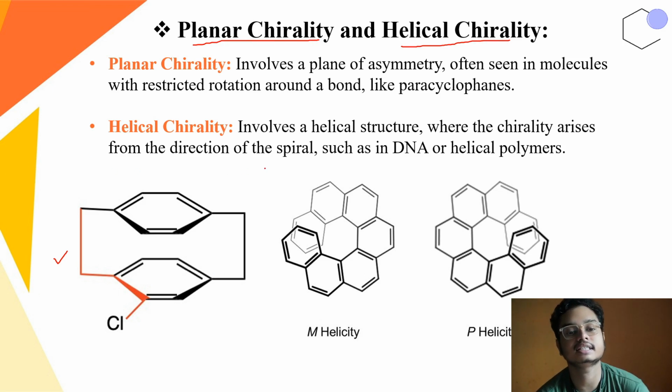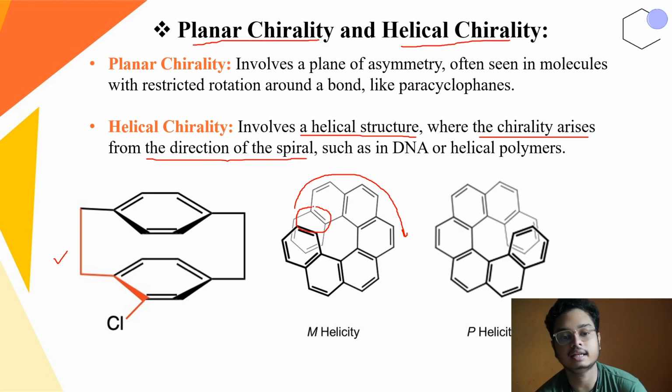And helical chirality involves a helical structure where the chirality arises from the direction of the spiral, such as DNA or helical polymers. So here in this particular group, you can find that the initial phenyl rings are out of the plane, and as the helicity increases in that group, this group becomes above the plane, and this is because of eliminating the steric hindrance. This type of compound becomes chiral, and is classified as helical chirality.